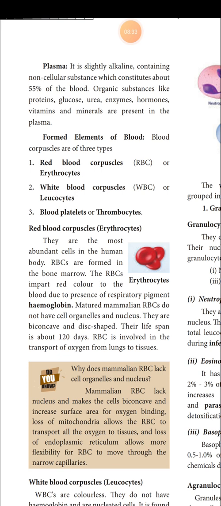So it is a pigment, you know very well. If it is a pigment, it gives some color. Here hemoglobin is a pigment, it gives red color to the blood, one thing. And where is it present? It is present in the RBC. Since RBC contain hemoglobin, it gives red color to the blood.